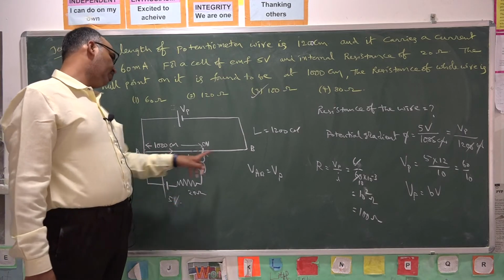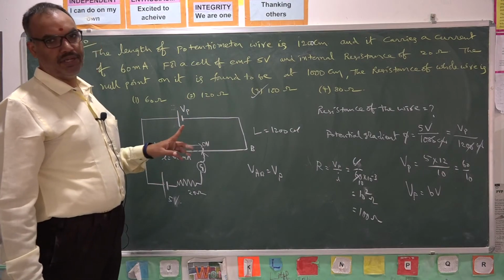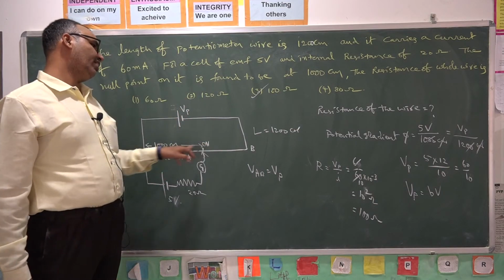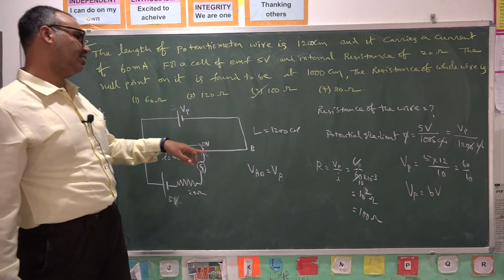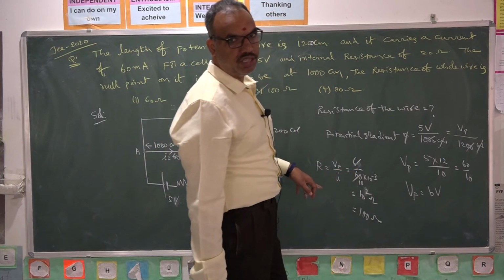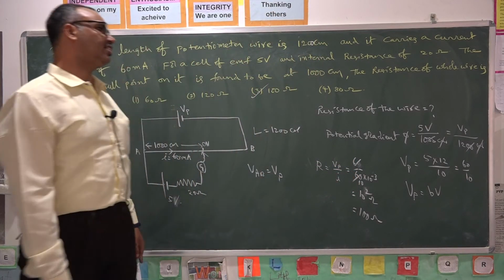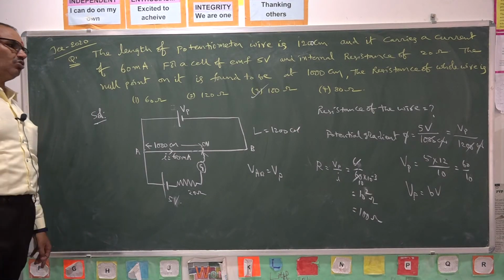If you take from here to here, the length is 1200 centimeters and the potential drop is VP. AB is called the potentiometer wire. This potentiometer wire is provided with 6 volts potential difference through which 60 milliamperes current is passing. Hence the resistance of the wire is 100 ohms. It is a very simple question.